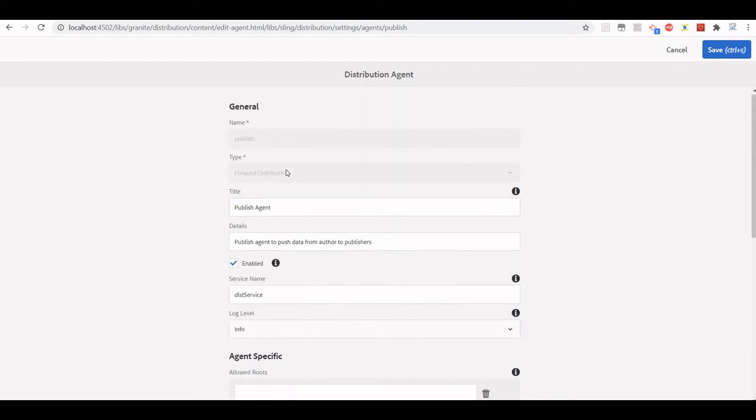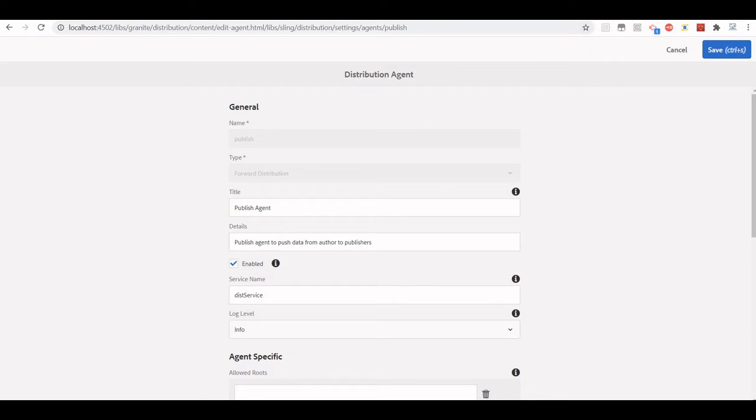Okay. And if we see this configuration, the name is publish, I have not changed this. This is the out of the box one. This is forward distribution. We can create our own, but again there are three options, and since it's the out of the box one, forward distribution is automatically selected. That's fine. The title is fine, the detail is also fine. It's enabled. What is this dist service? This is a service.